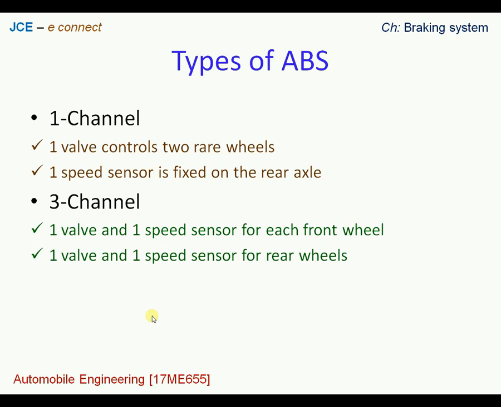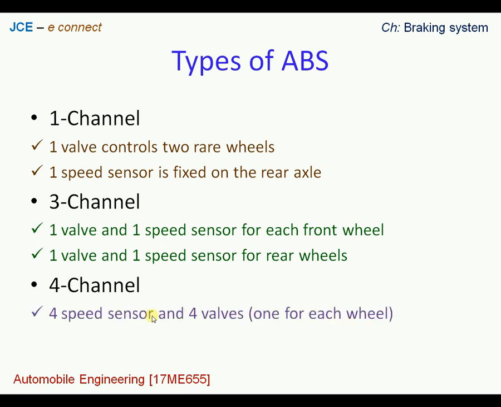So this is about the 3 channel type of ABS. And the last one is 4 channel. In case of 4 channel, we are going to have 4 valves and 4 speed sensors for the 4 wheels.